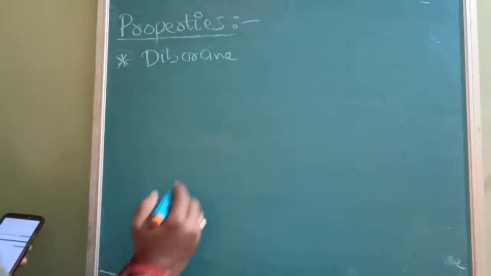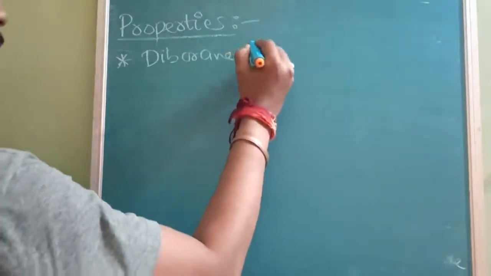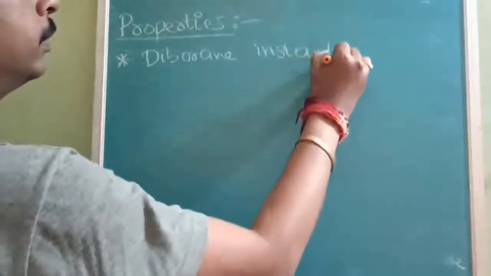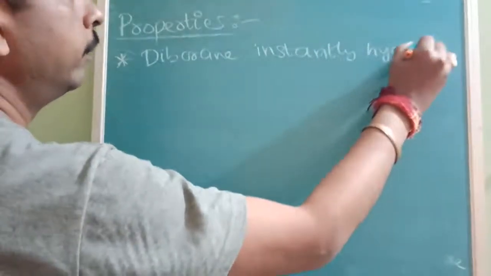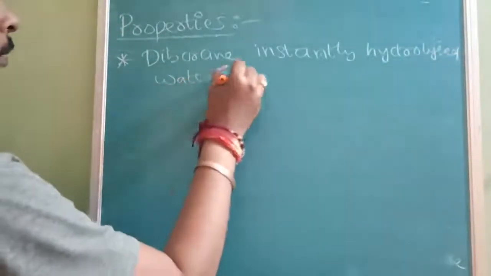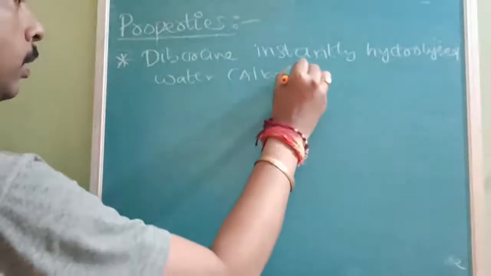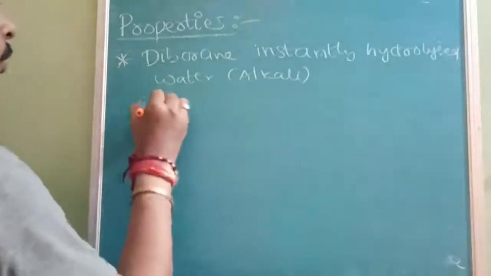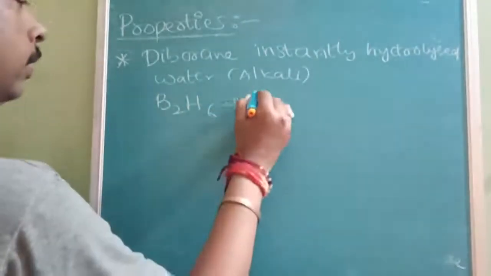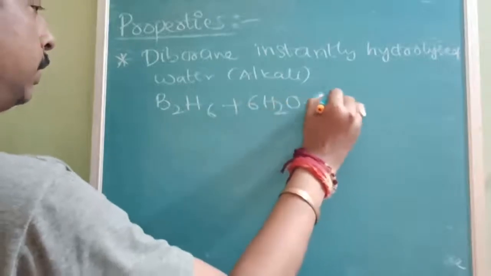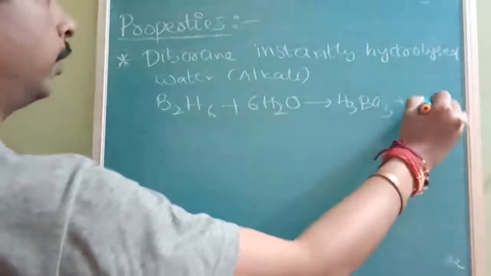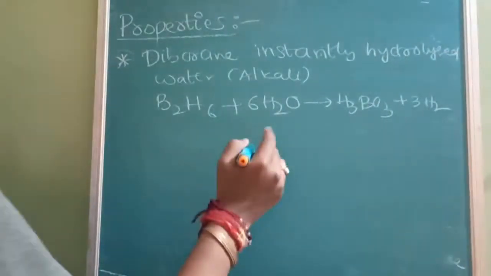Next, diborane is instantly hydrolyzed. Diborane has a great affinity for water, so immediately it will be hydrolyzed, even with water, or in the presence of alkali, no problem. So what will it form? Another important compound of boron, that is orthoboric acid. So B2H6 plus 6H2O will give you H3BO3, which is boric acid, or orthoboric acid, on hydrolysis.